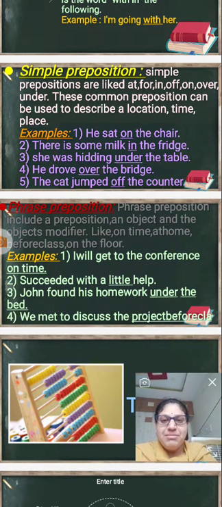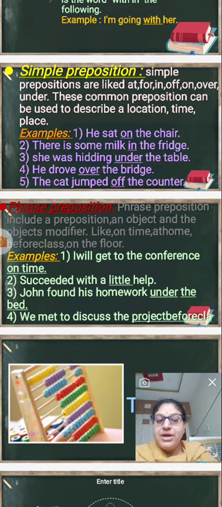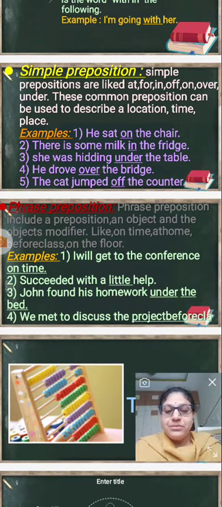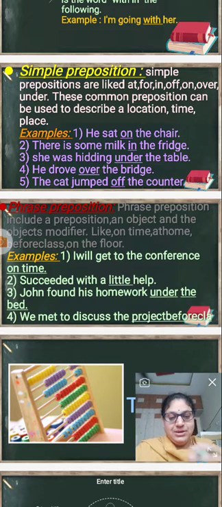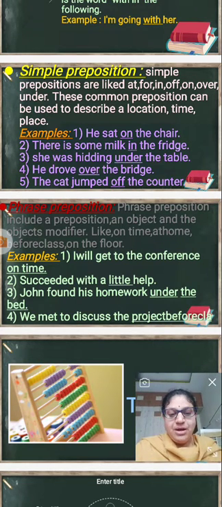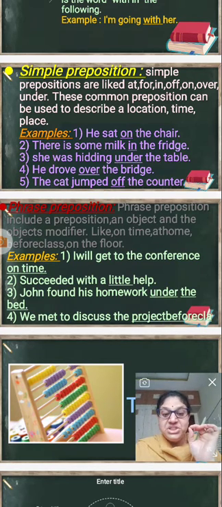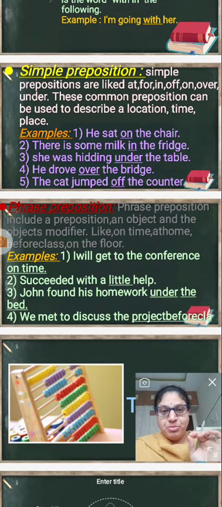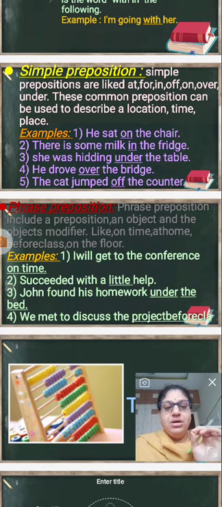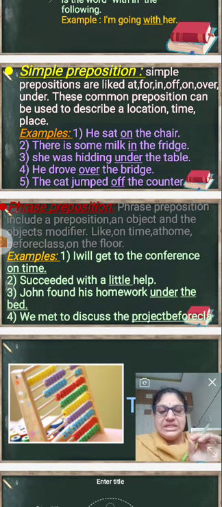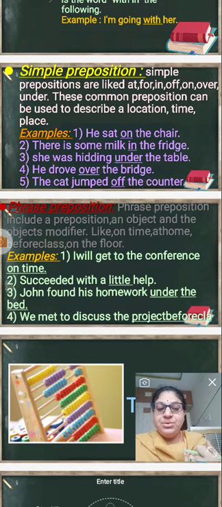So some more examples I have here. Sita sits between Saroja and Usman, right? So that shows the position. You have to show the position when you talk about the position. So, Sita sits between Saroja and Usman.